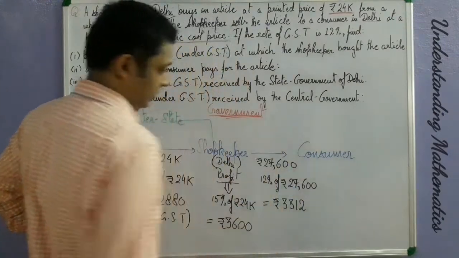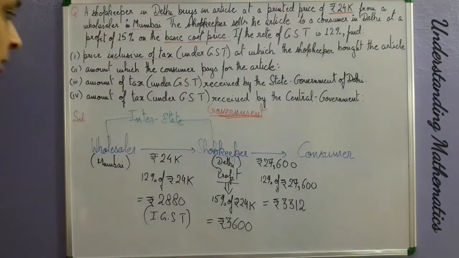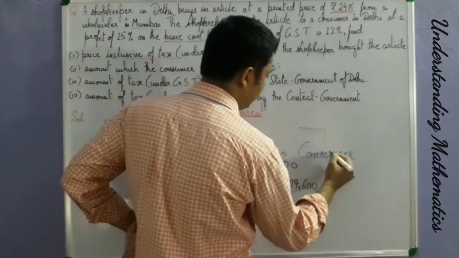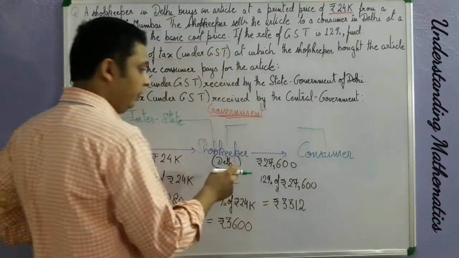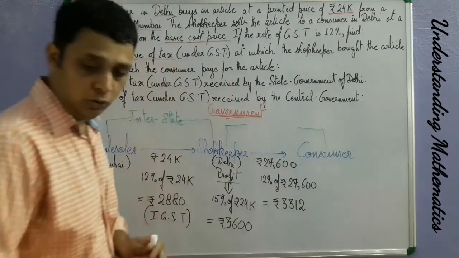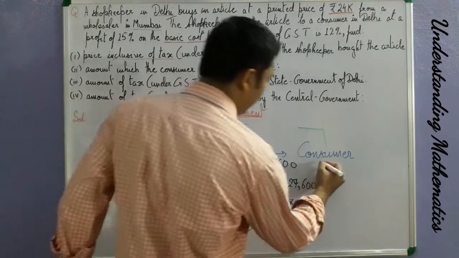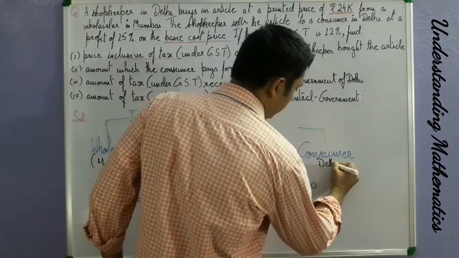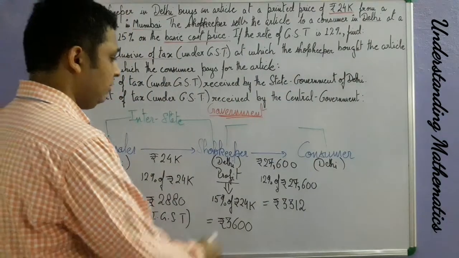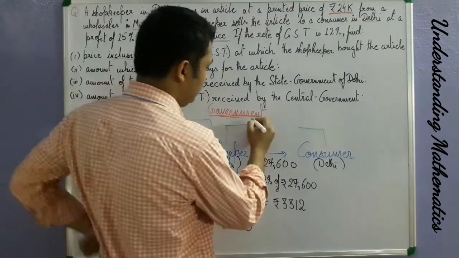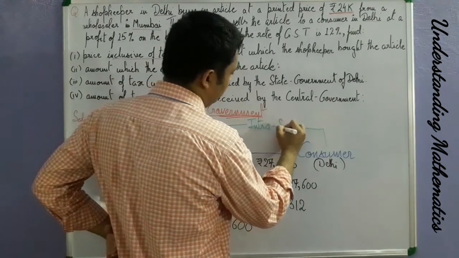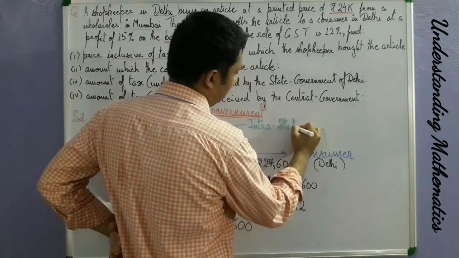So now what is this tax? This tax comes when you have a business transaction between the shopkeeper and the consumer, and you know that both the shopkeeper and the consumer sit in the same state. Yes or no? So both of them are in the same city basically. So this is nothing but intrastate sale, isn't it?